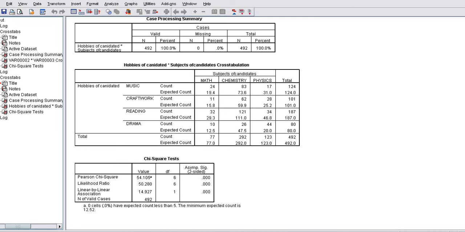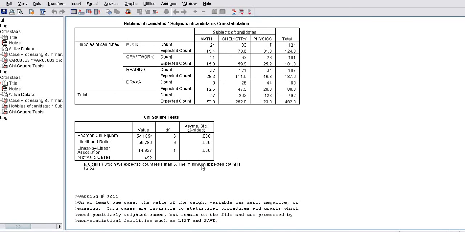For hobbies and mathematics, for music there are 24 candidates. This is the observed value and 19.4 is the expected value. Similarly, there are 11 for craft work and mathematics, and 15.8 is the expected value. Similarly, 32 for reading under mathematics, and there are 29.3 expected values. The other values have also been given here. You can see the chi-square value is 54.105. Degree of freedom 6.